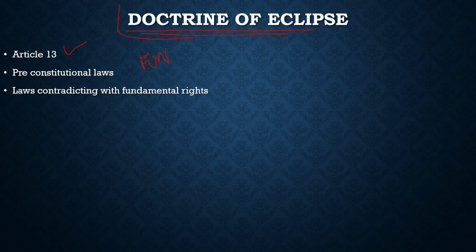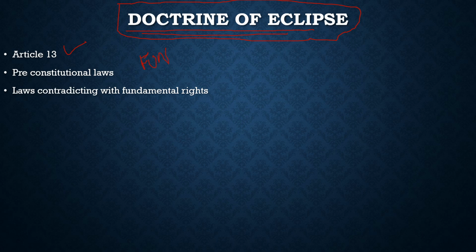When they are against fundamental rights, those laws become void, they come under the eclipse. But once those laws are consistent with the fundamental rights, for any reason, either fundamental rights are amended or that portion of the law which contradicted the fundamental right has been removed, then that law again lives, that law again comes into existence. So this is the basic concept about the doctrine of eclipse. I hope you had understood Article 13 very well, and the concept of doctrine of eclipse.